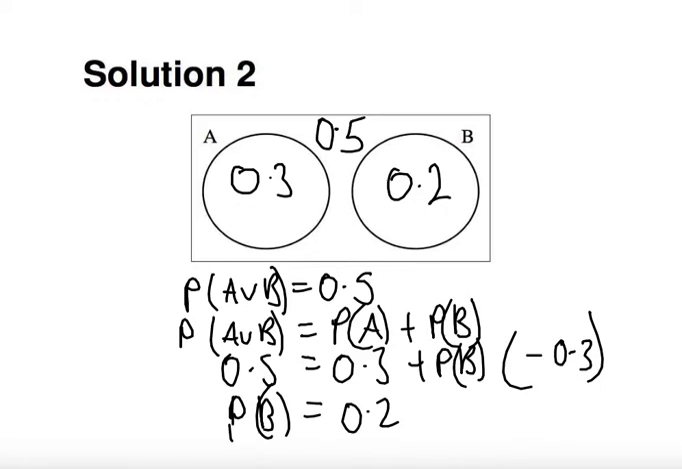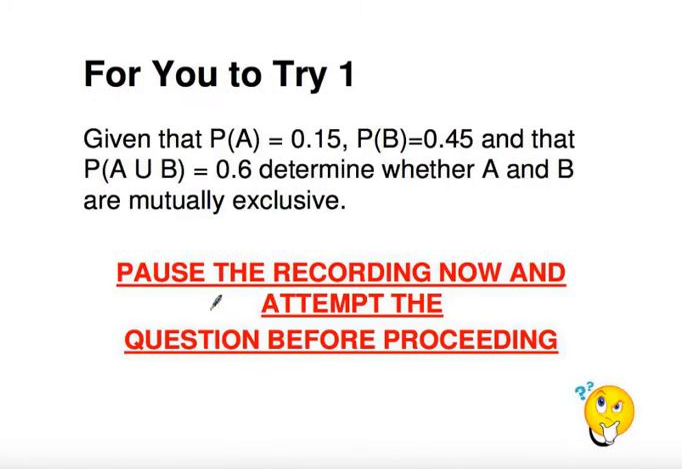Okay, well, here's one for you to try now. So we've got the probability of A is 0.15, probability of B is 0.45, and the probability of A union B is 0.6. So I want you to determine whether A and B are mutually exclusive. So if you pause the recording now and attempt it before proceeding, and we'll resume in a moment.